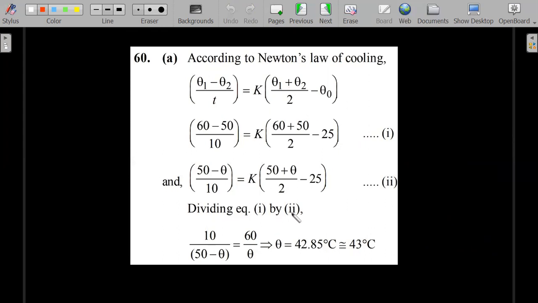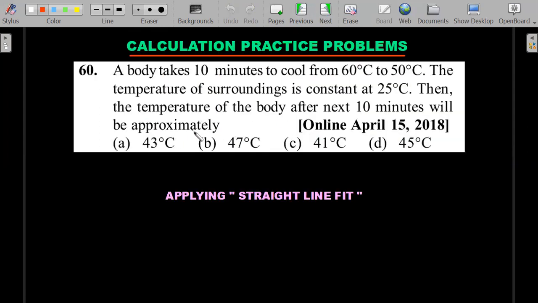Okay, so you could see the solution, match it out with you. You could see the answer is not exactly that, so it's close to also. They don't mention close to. He said approximately, so that should be a key to applying straight line fit.